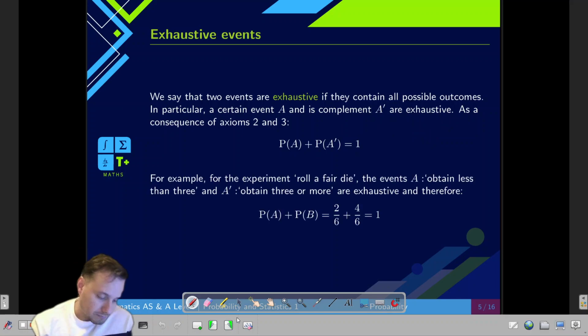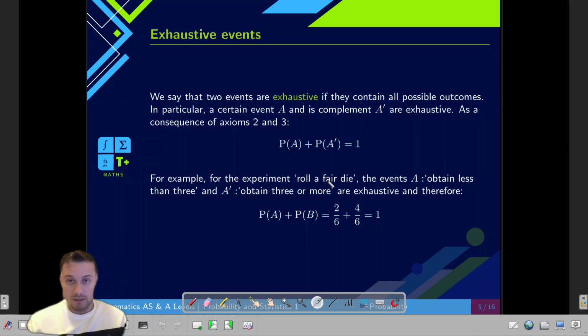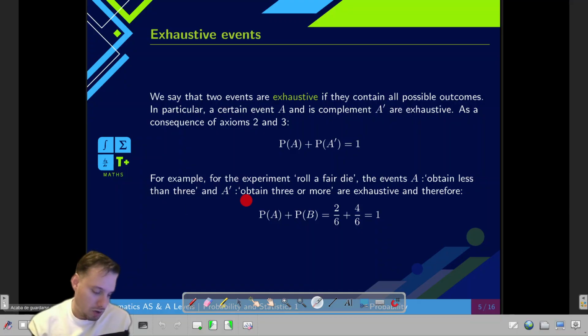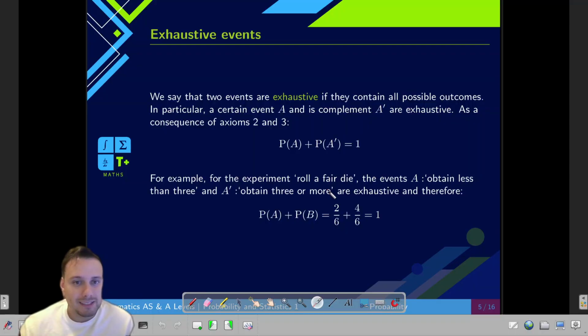For example, if we are in the experiment of rolling a die, the events obtain less than 3 or obtain 3 or more are exhaustive. It's either you obtain less than 3 or you obtain 3 or more. There's no other option. One of these events must happen, and these events cannot happen at the same time. You cannot get less than 3 and 3 or more at the same time. It's either one or the other.